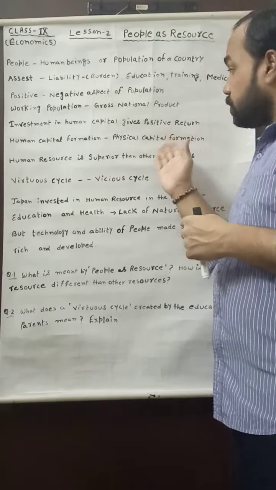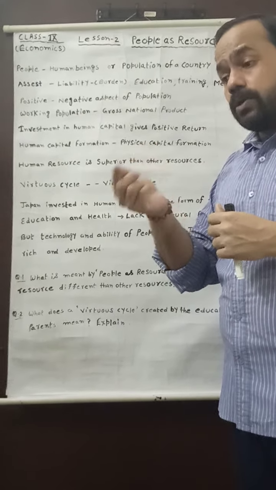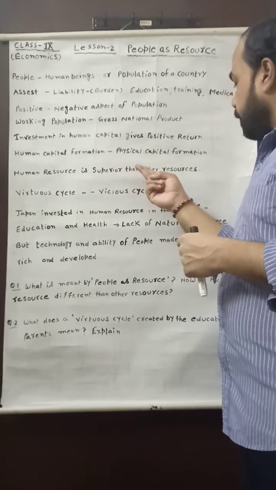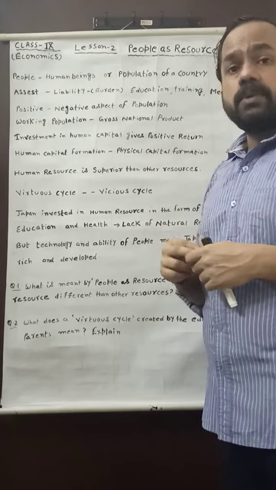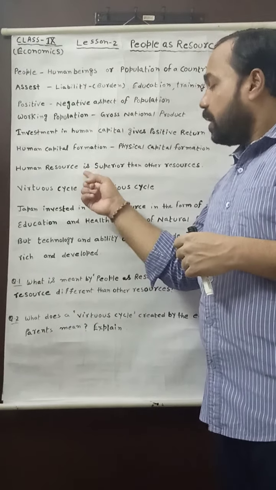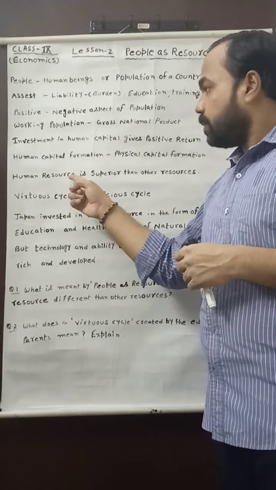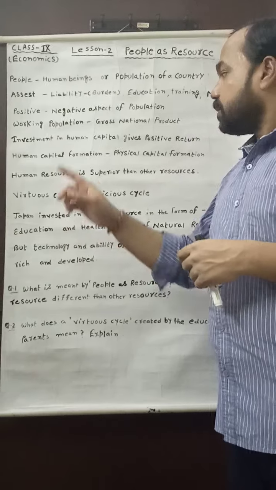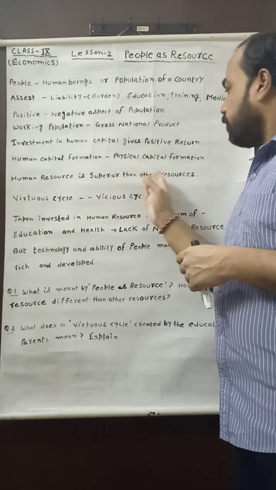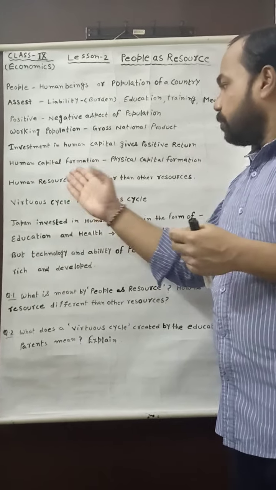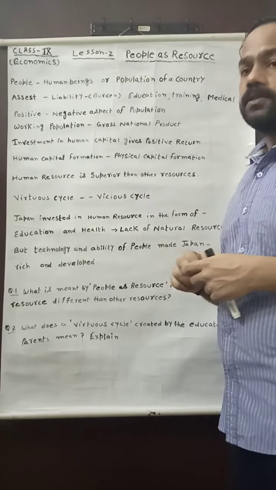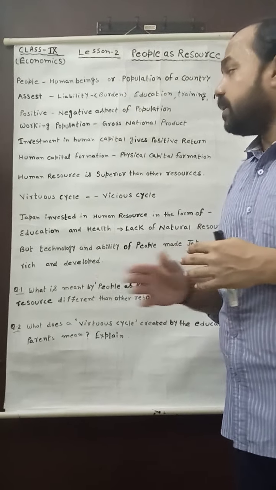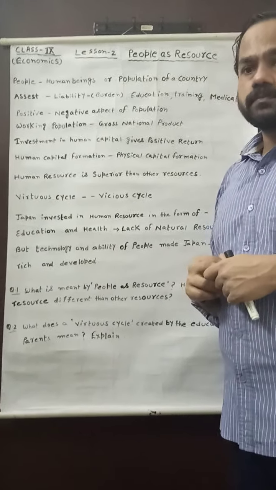All these natural resources will be converted into good resources when the skill and technology of the human resource is applied on the other resources. Without the human resource, there is no meaning of other resources. That is why human resource is superior to other resources, because of the presence of skill, technology and ability in human resources.